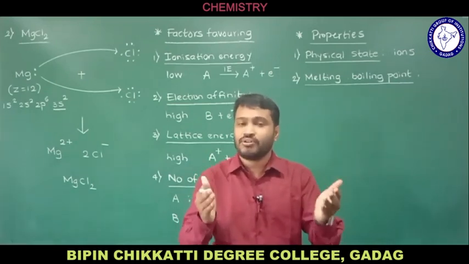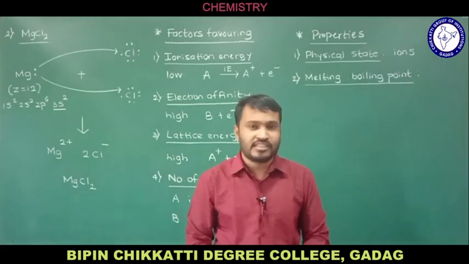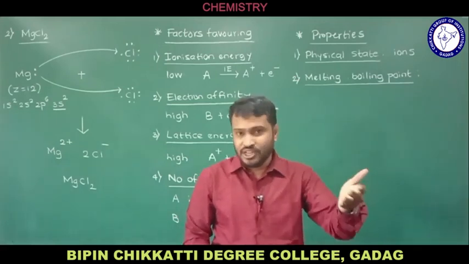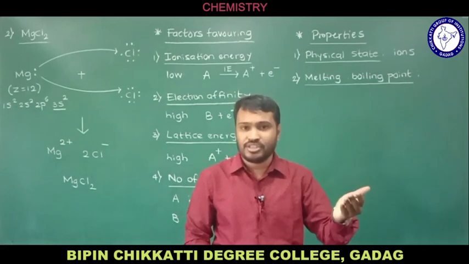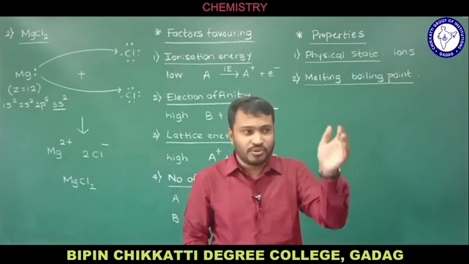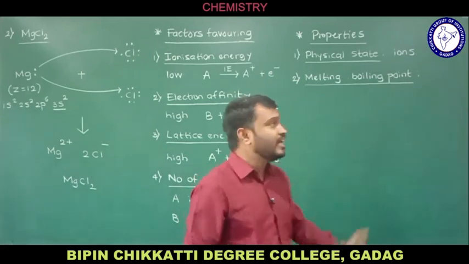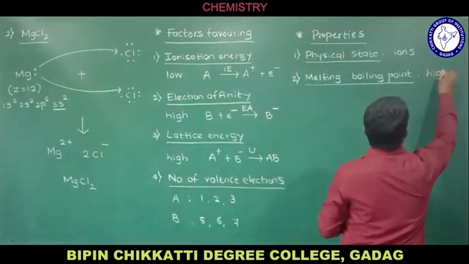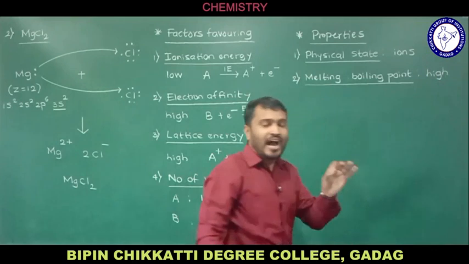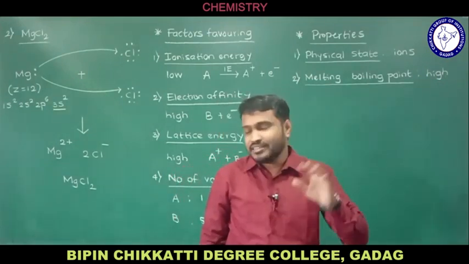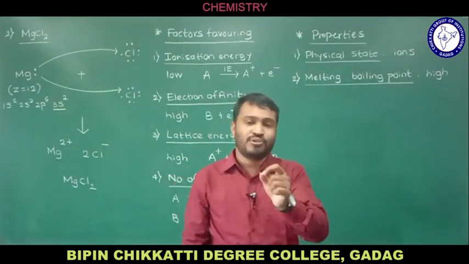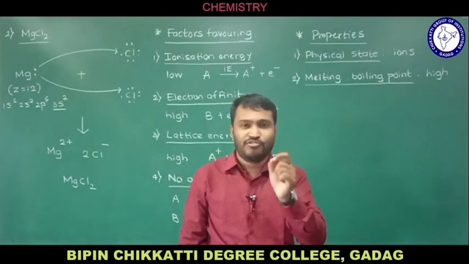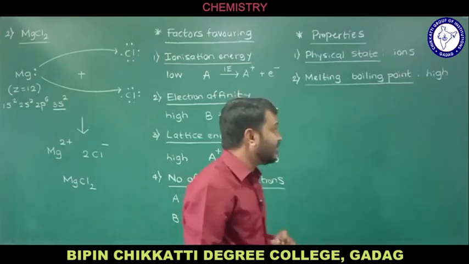If we supply high energy, that force of attraction breaks, so we need a high melting point and boiling point. Ionic compounds have high melting and boiling points because the force of attraction is electrostatic.